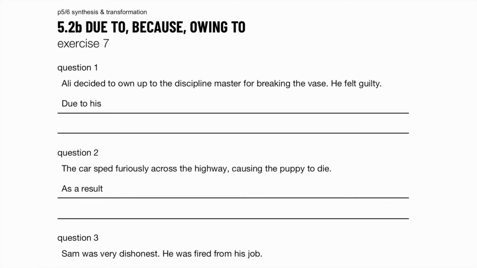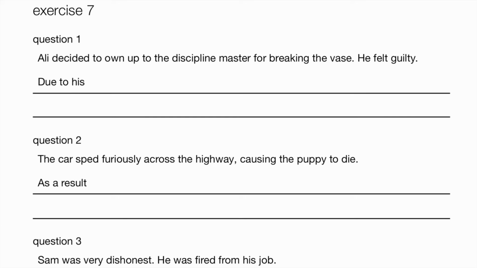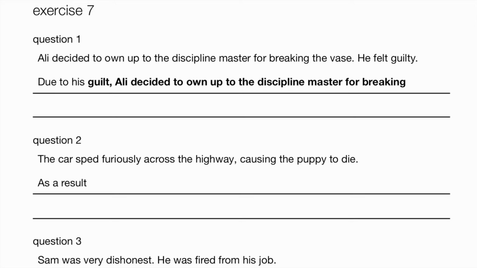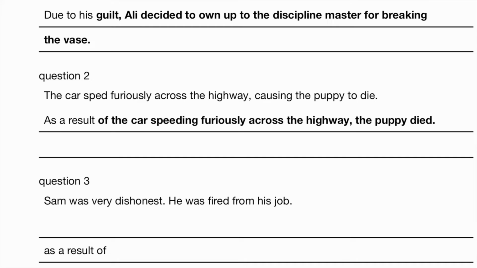Exercise 7. What is the noun form of guilty? So due to his guilt, Ali decided to own up for breaking the vase. The car sped furiously across the highway, causing the puppy to die as a result of the car speeding. Oh, this is where we use the gerund, isn't it? So this is the noun form, okay, using a gerund.